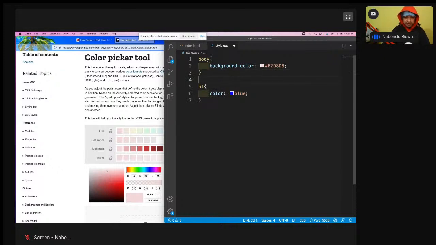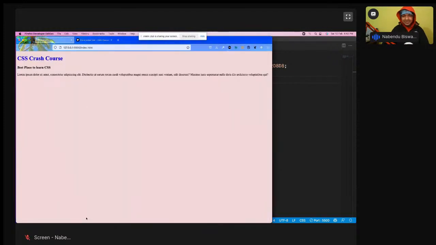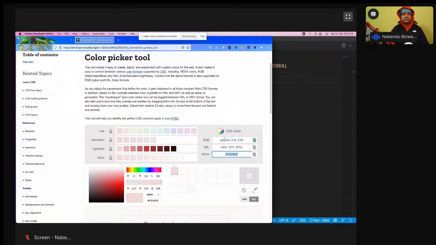So save it. Now if I come back here, see the background color is this sort of a pink color. So now we are going to learn about the other way to give color. It is the RGB. RGB stands for red, green, and blue. So as I told, the human eye can see red, green, and blue. So we are directly giving the code for red, green, and blue.